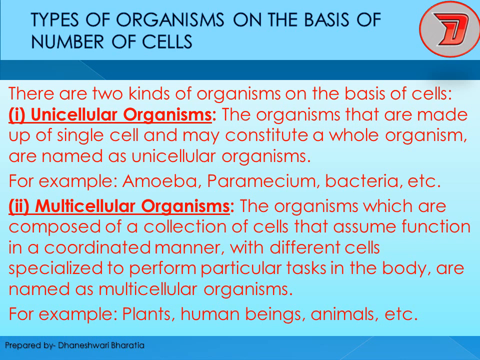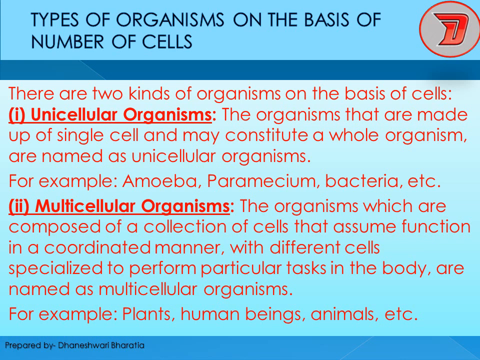This is not given in your book, only for your reference: organisms having simple body structures, and organisms having multiple cells with a complex body design, that is specialized tissues, specialized cells, organs and organ systems to carry out particular functions.